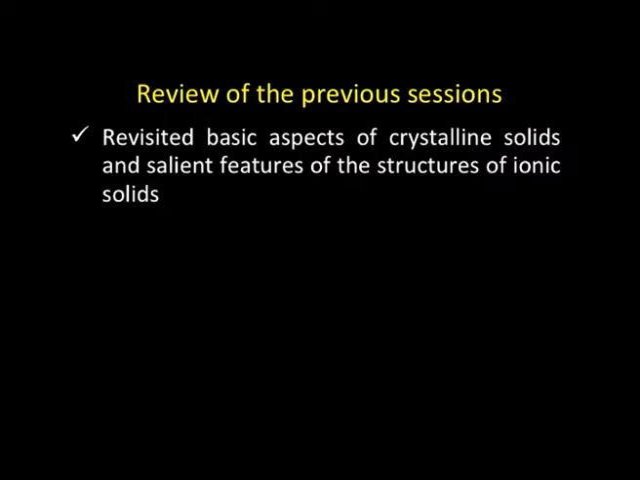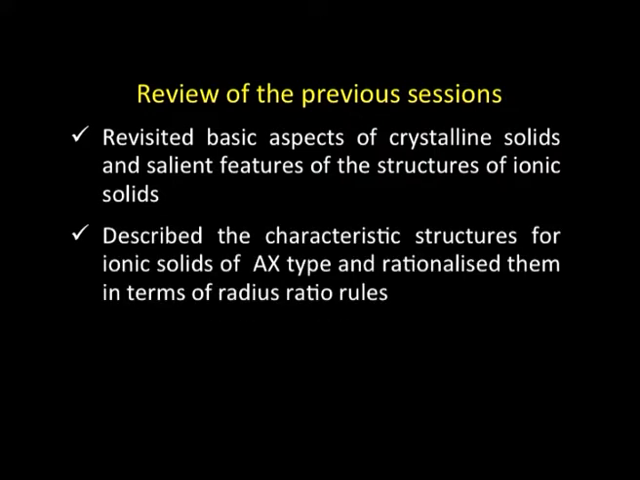Okay. Now, let us see what we did in the previous session so far. What we basically decided was that in the past few sessions we revisited the basic aspects of crystalline solids and then took up the salient features of structure of ionic solids in general. Thereafter, we described the characteristic structures for ionic solids of AX type and then rationalized them in terms of the radius ratio rules and things like that.